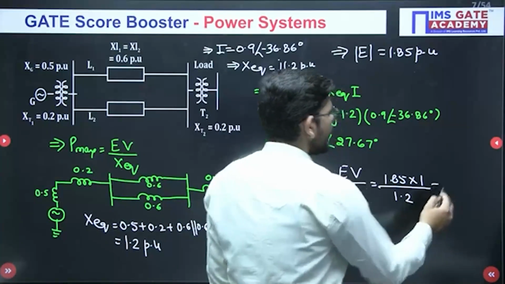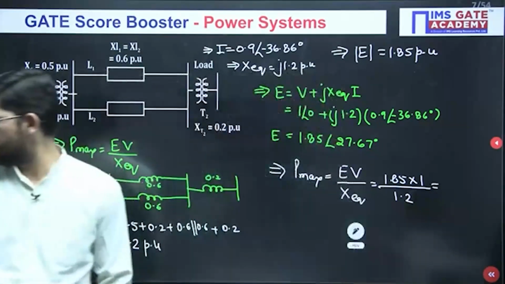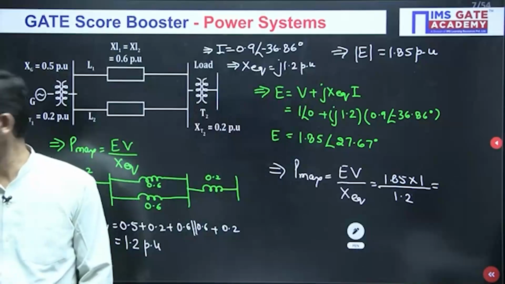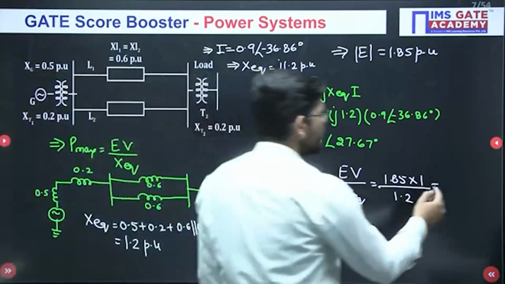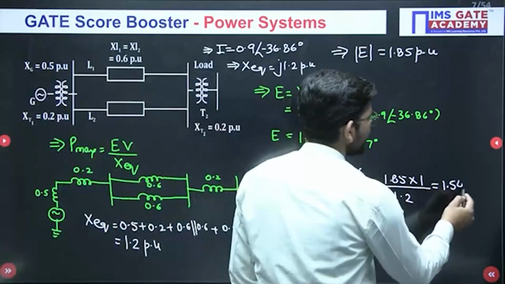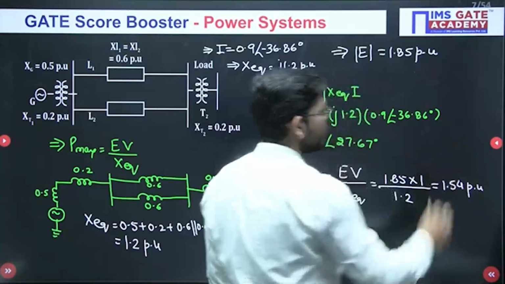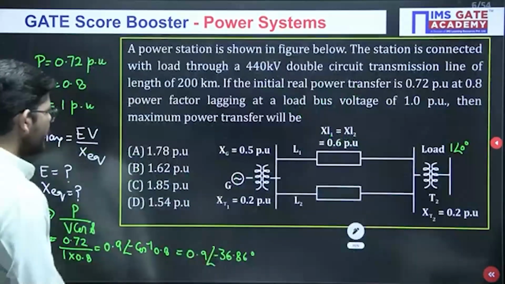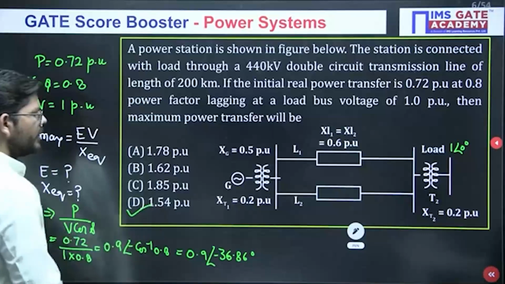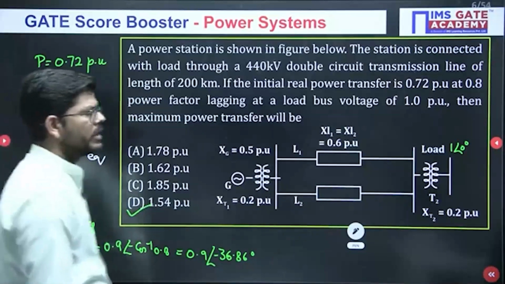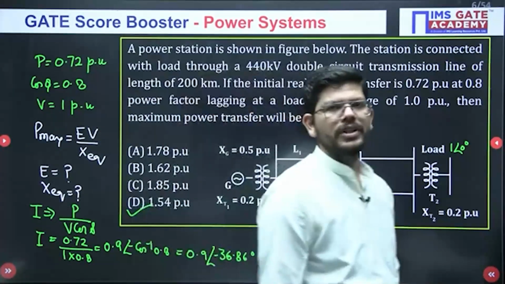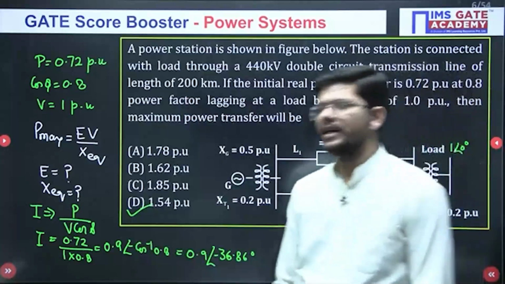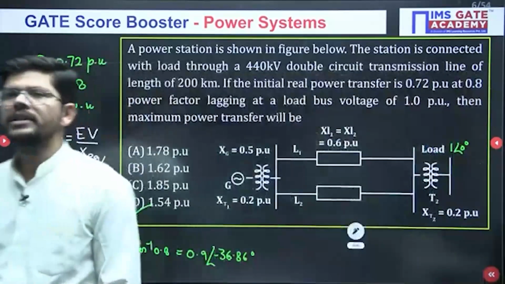Now when you solve it, you will get an answer of 1.54 per unit. 1.54 per unit will be the answer. Is that an option given to us? Yes, option number D, 1.54 per unit. So this is how you have to approach these kind of questions, and be ready. These questions are very important.